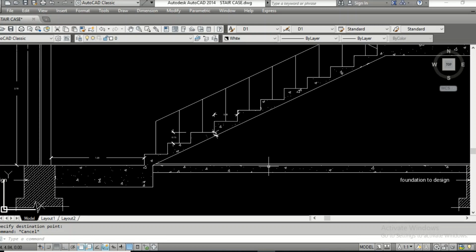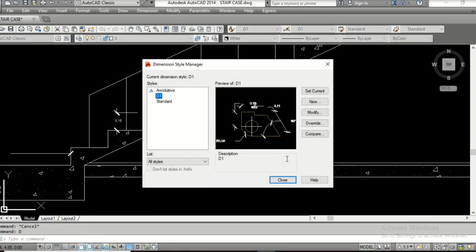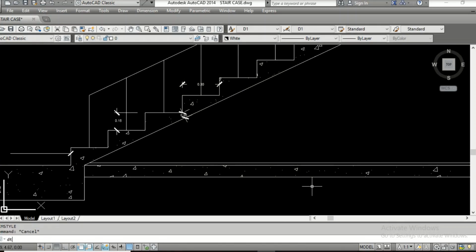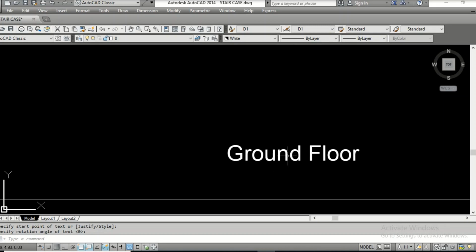Okay, just put the text here, DT. This is the ground floor. So this is the ground floor.